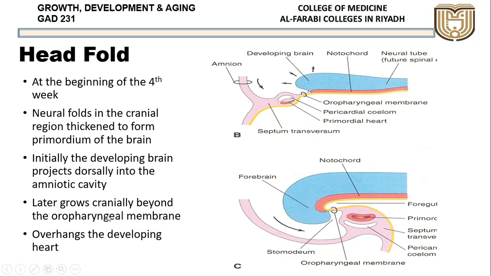It overhangs the developing heart. See the heart. Where is the heart? This is the heart here. This is called the primordial heart. So it is above the mouth or the oropharyngeal membrane. Now it starts being pushed downwards. Now it is going down. So now it has moved here. Primordial heart.